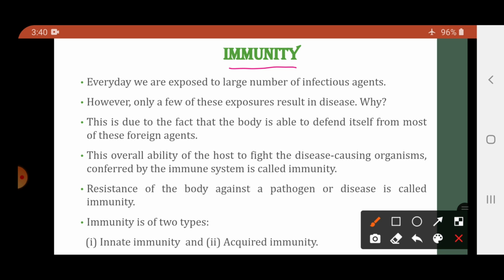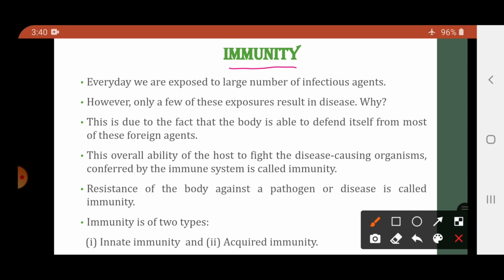We inhale large number of viruses, बैक्टीरिया through food, बहुत सारे bacteria या कोई भी material अपनी body में जा रहा है. But are we suffering from diseases every time? No. क्यों? क्योंकि अपने body में immune system है जो अपने को protect करती है ये सब infectious material से.